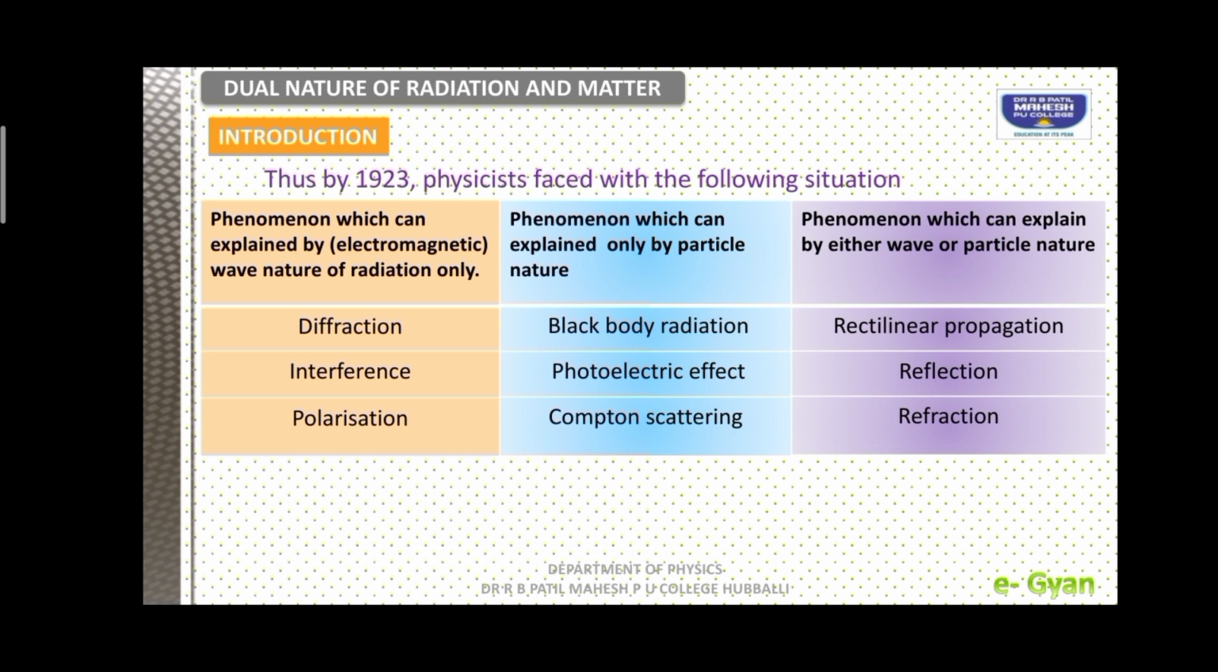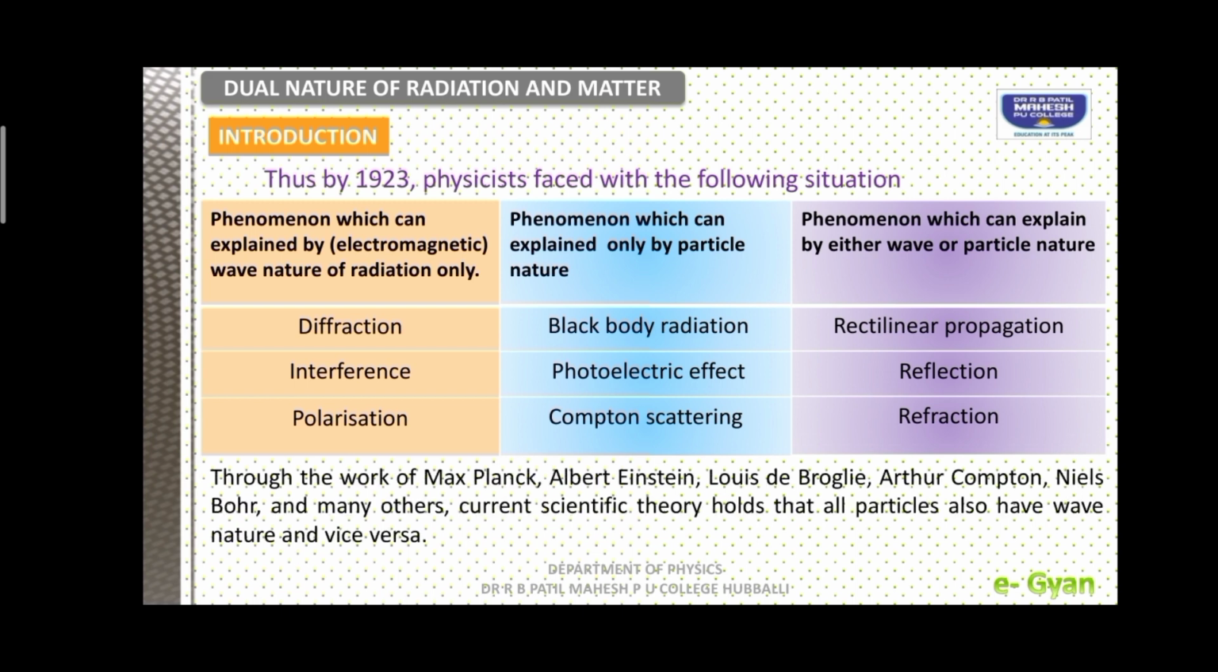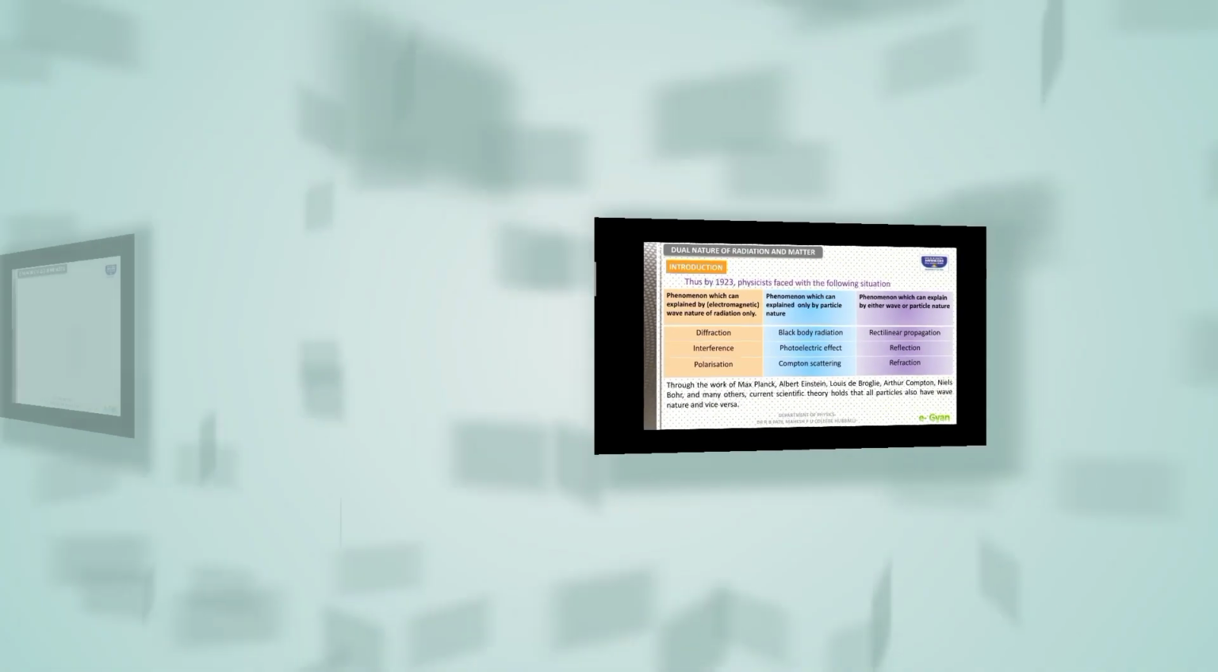With all these experimental results, through the work of many other scientists, the present scientific theory holds that light and matter both have duality. Light sometimes behaves like a particle and sometimes like a wave. Matter also sometimes behaves like a wave and sometimes like a particle. So, let us go to the topic in detail with basic ideas.